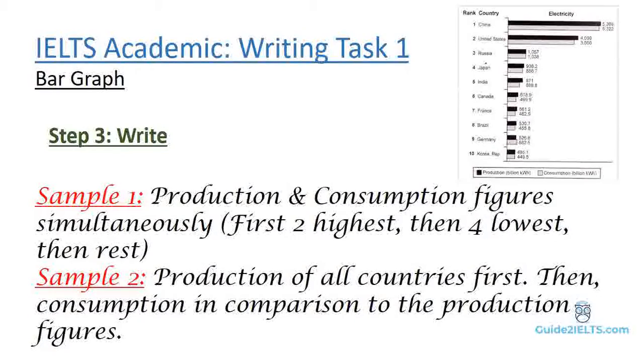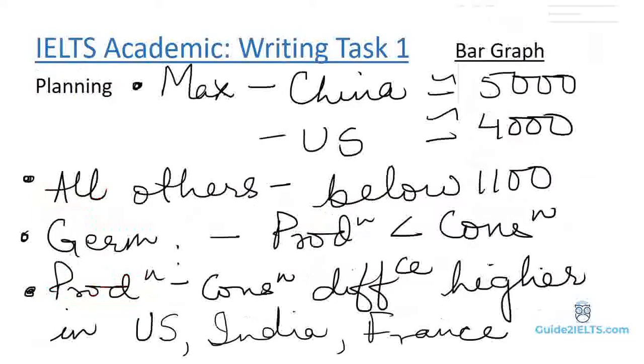The second sample will focus on production in all the countries first, and then in the next paragraph, the consumption will be described in comparison with production. Bottom line is, there is no one single way of writing a report. It is just important that we cover all the important points. So this is what your planning would look like.